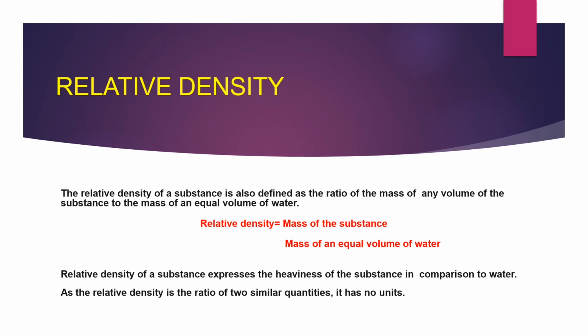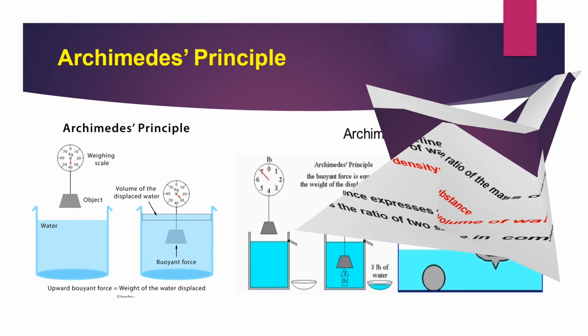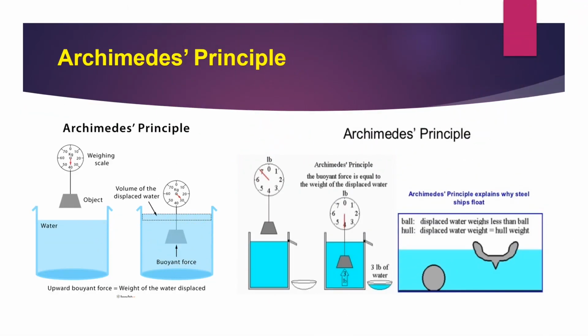So we are going to learn about Archimedes principle. Archimedes principle means that when an object is wholly or partially immersed in a liquid, it experiences a buoyant force which is equal to the weight of the liquid displaced by the object.